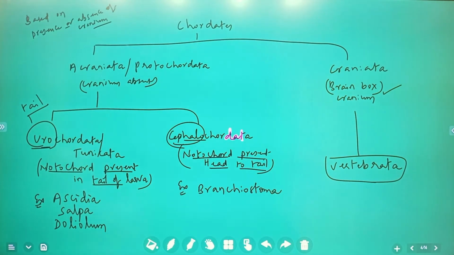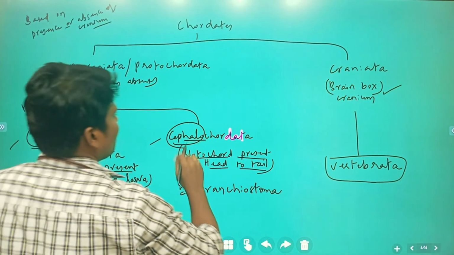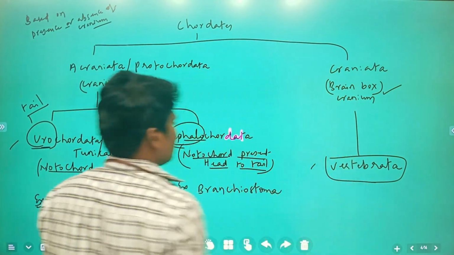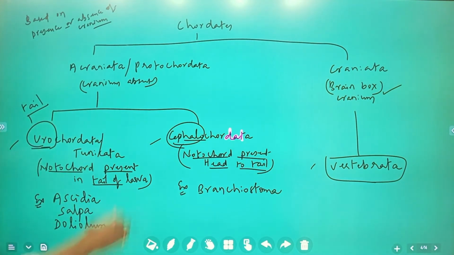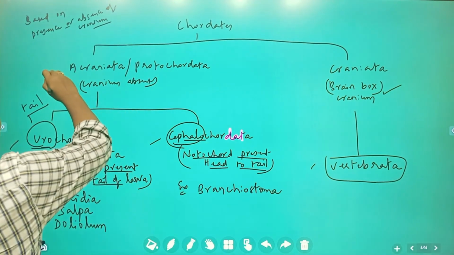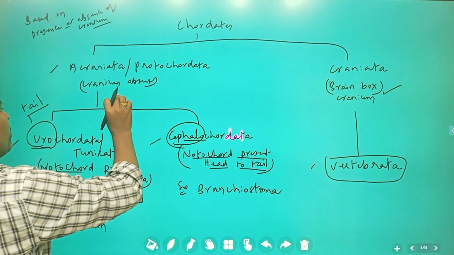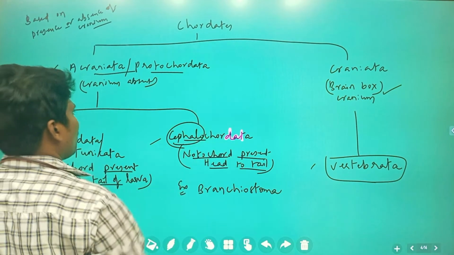Do you understand what I'm saying? Vertebrata. Next we are going to enter into urochordata. It is a subphylum. So this is the phylum, and these are the two subphyla. This is chordata, which based on presence or absence of cranium is differentiated into craniata and acraniata. In craniata, the brain box is present. In acraniata, the brain box is absent, also known as protochordata.